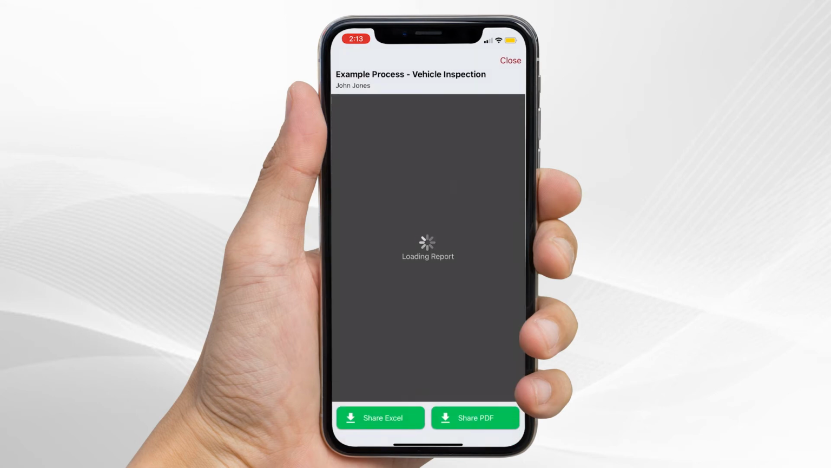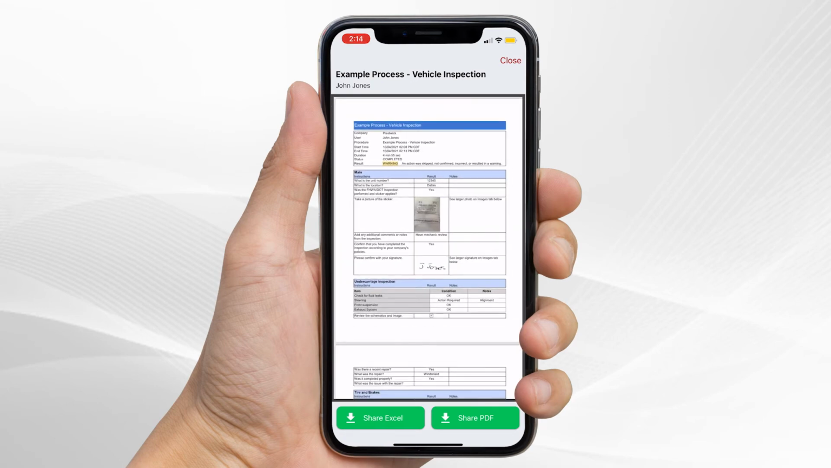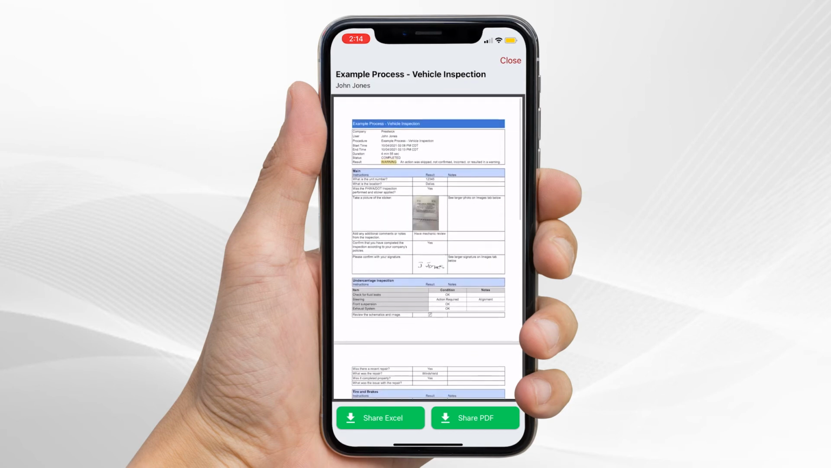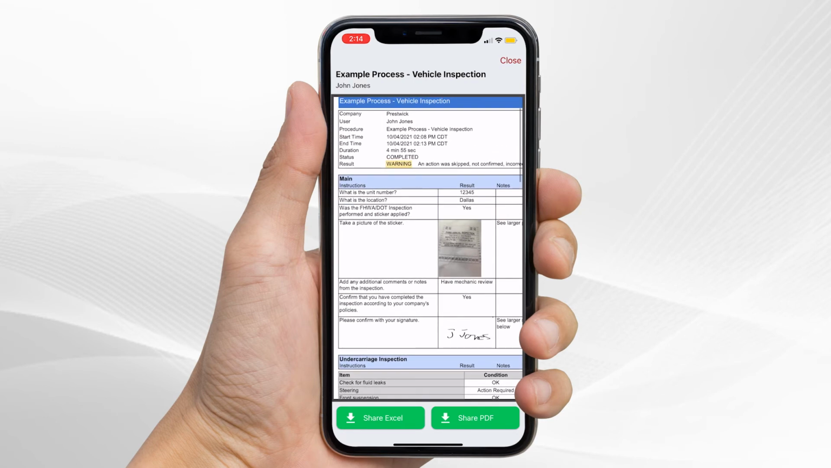Reports are generated automatically, and the user who's just completed a process or an inspection can pull up the report, and the report is also available right away on the dashboard on the admin site to the supervisor. And you can see here we've got the start time, the stop time, how long it took to get through.